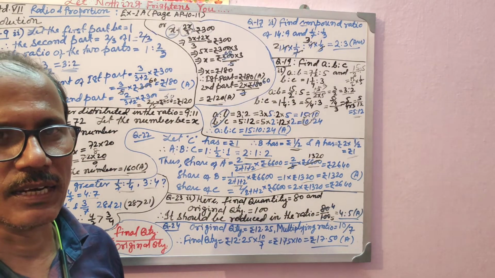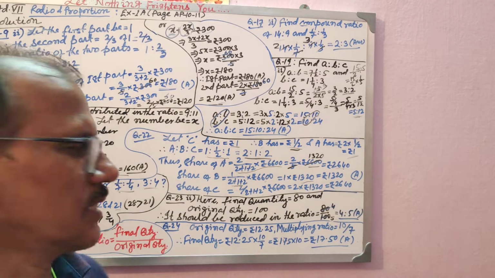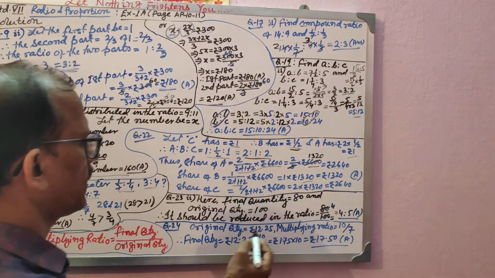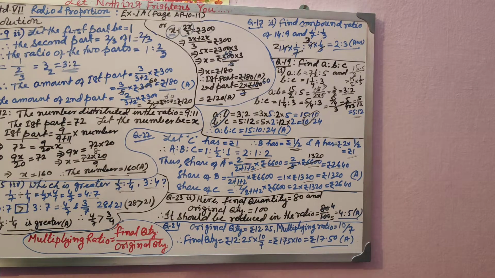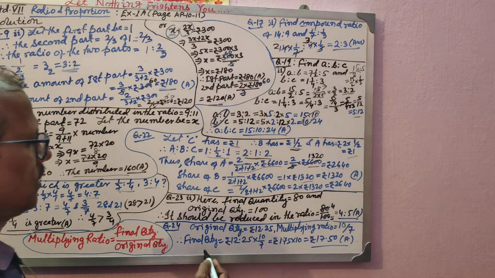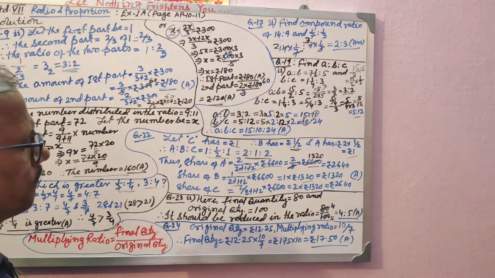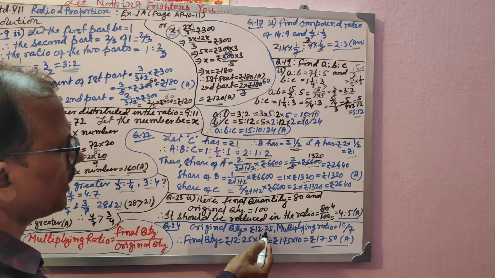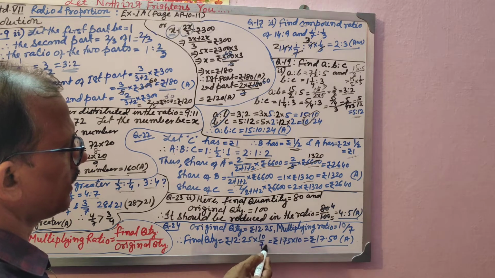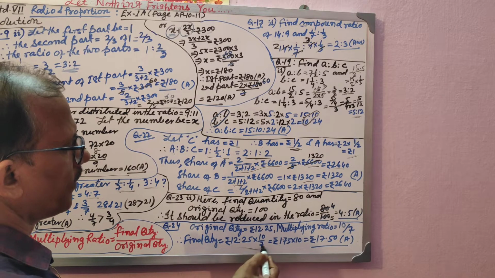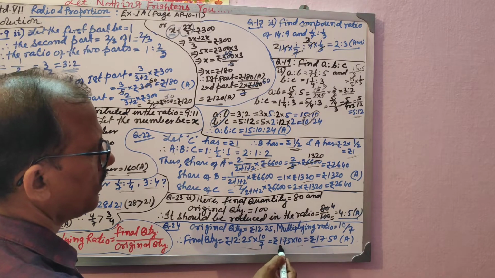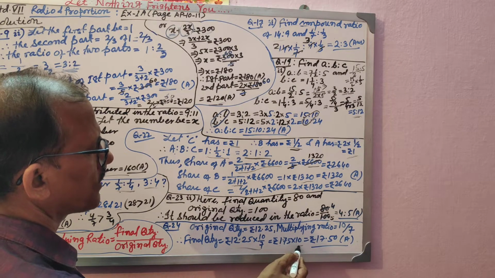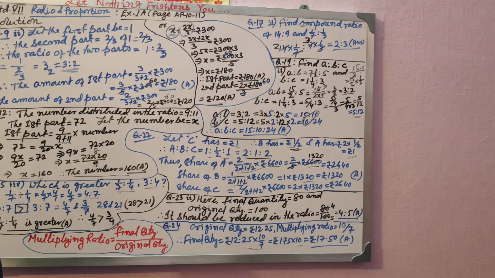You are increasing, so the multiplying ratio will be 10/7. If you multiply it with this quantity, you will find the answer. Could you understand? So the final quantity will be this quantity into 10/7, the multiplying ratio. If you simplify it, you will find it is ₹1.75 into 10, which is equal to ₹17.50.